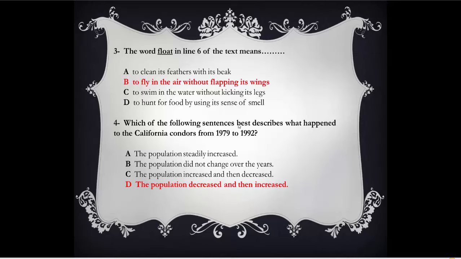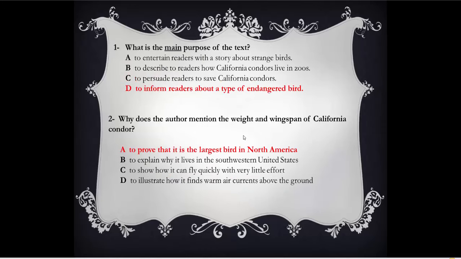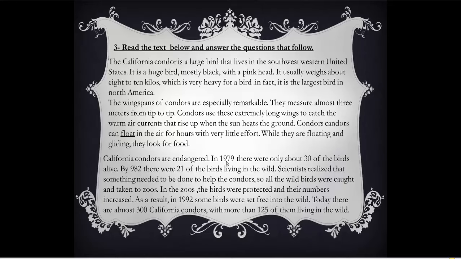From 1979 to 1992. So, these 2 years, where in the text were they mentioned? Yes, here, 1979. 1992, yes, here. So it's in the last paragraph.